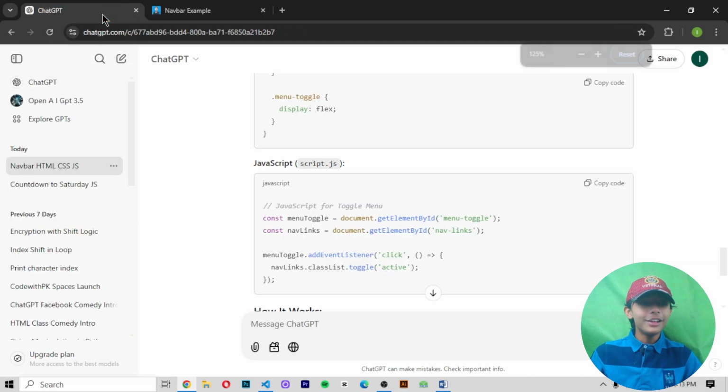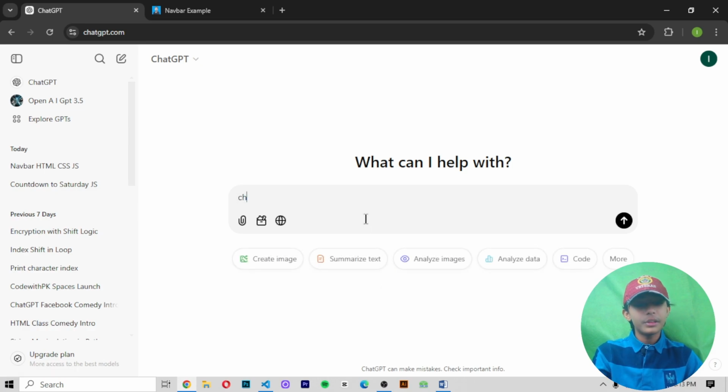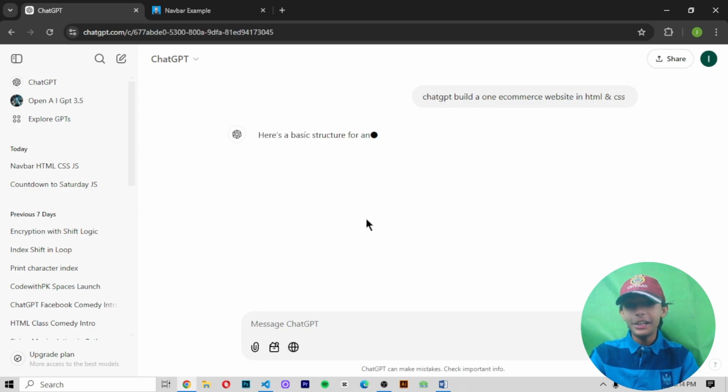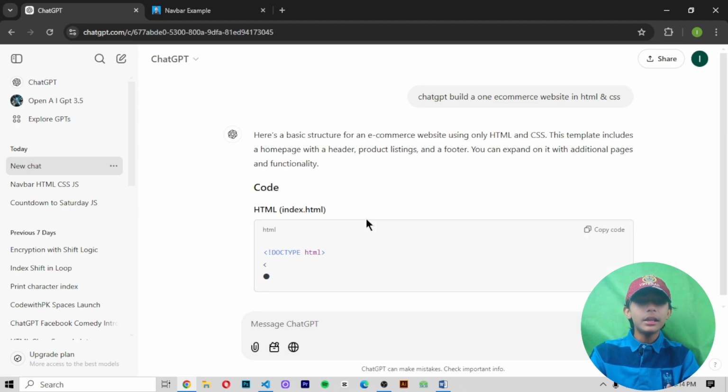Okay, so you can see if I say, ChatGPT, build one e-commerce website in HTML and CSS. Beautiful. So let's see if it builds it or not. Okay, now it is telling me the base.